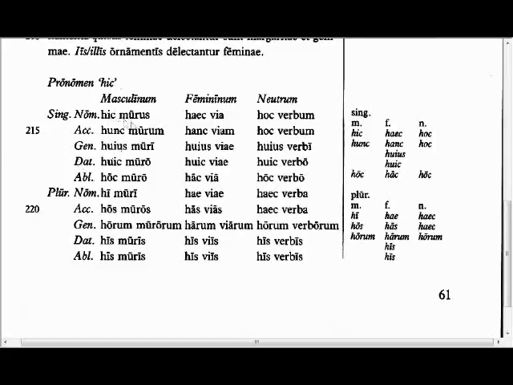So you chant hic murus, huius muri, huic muro, and then the accusative, etc. Give those a try. I'll see you in the exercises.